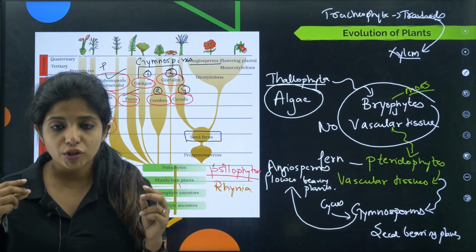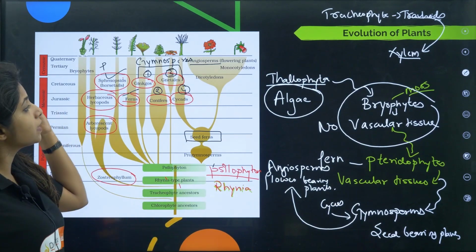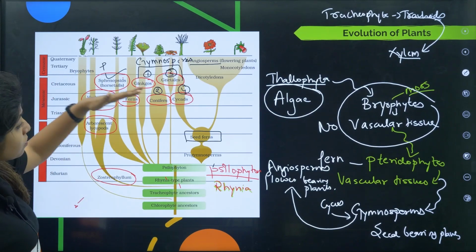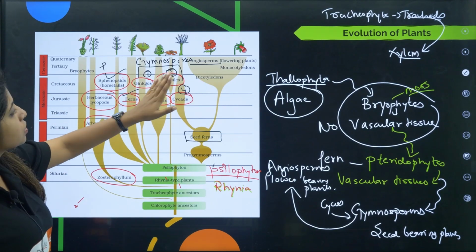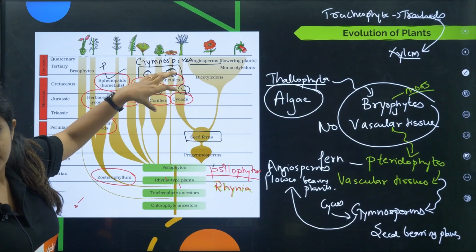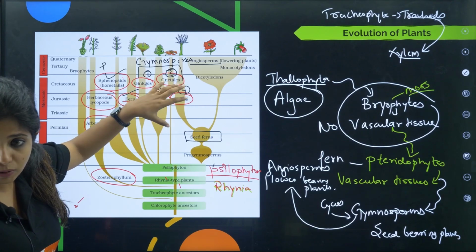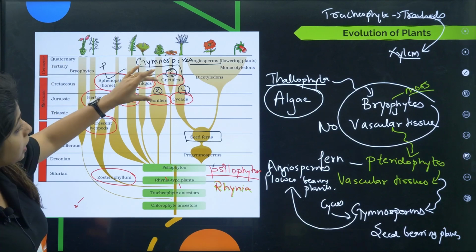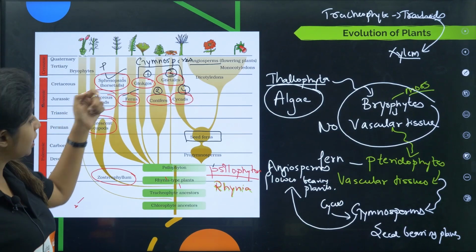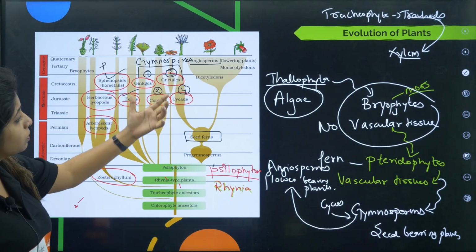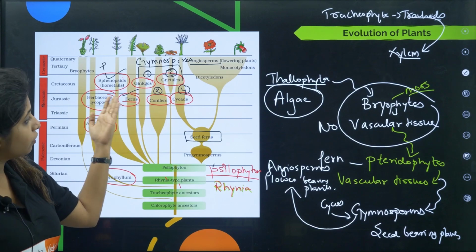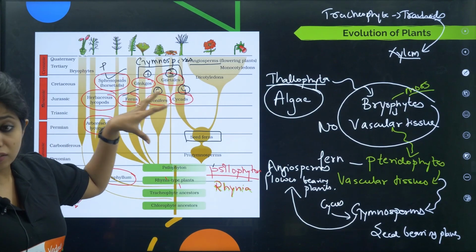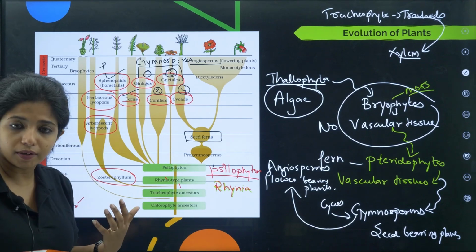Now, how are questions framed? Questions would be framed like: what was the era where the gymnosperms were dominant? In which era do you see the gymnosperms were dominant? Over here I see ginkgos, gnetales, conifers, cycads, all of them were gymnosperms. So can I say that this phase, the Mesozoic phase, is when the gymnosperms were dominant? Can I say the Jurassic phase is the one where the gymnosperms were dominant? Yes, you can see they were formed in very large amounts over here. So the Mesozoic era is where the gymnosperms were quite dominant.